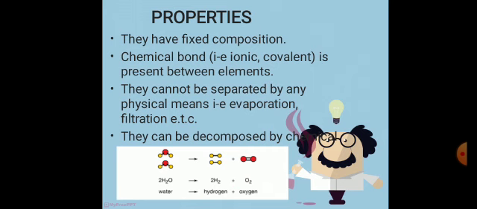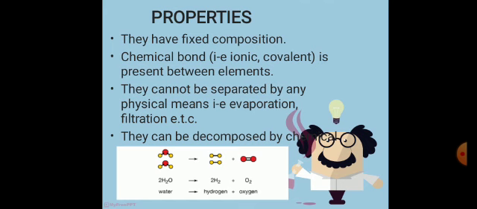Now, the chemical bond. What is a chemical bond? It means the attractive force between the elements. We have two types of chemical bond, ionic and covalent. What is an ionic bond? It means the complete transfer of electrons from one atom to another. What is a covalent bond? The mutual sharing of electrons is known as a covalent bond, present between elements. These types of chemical bonds will be discussed in chapter number 4.